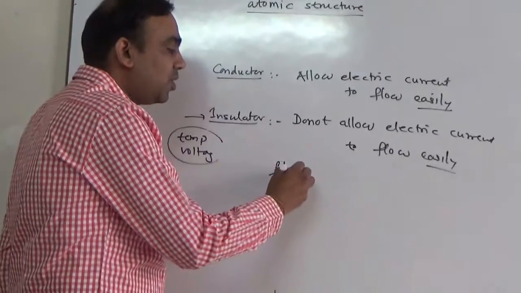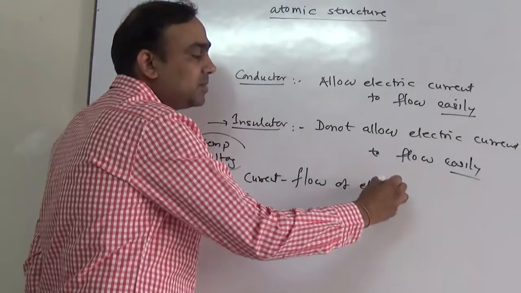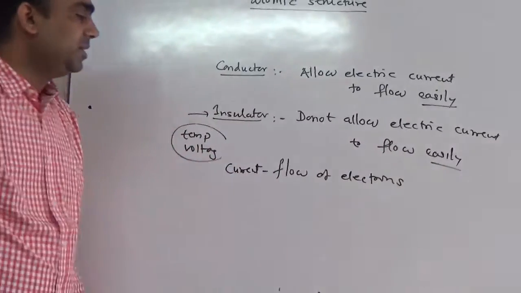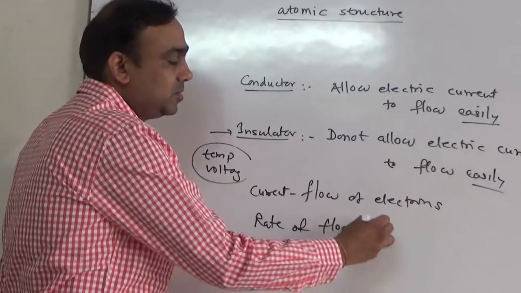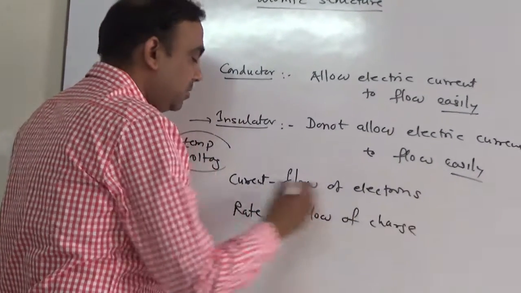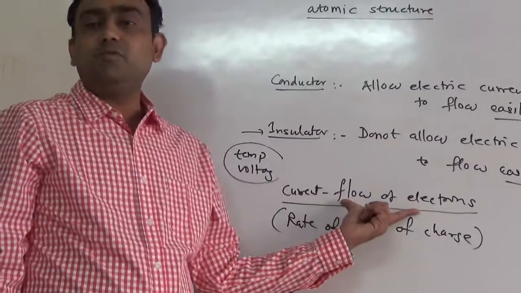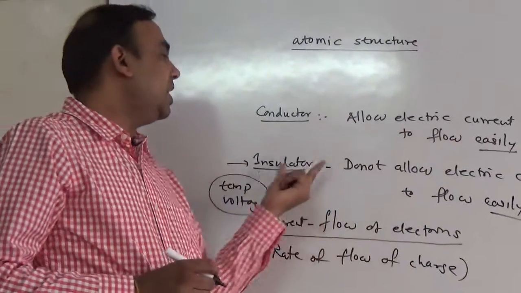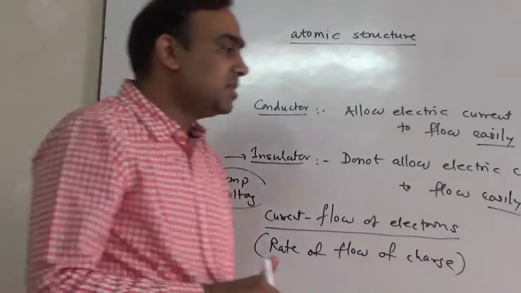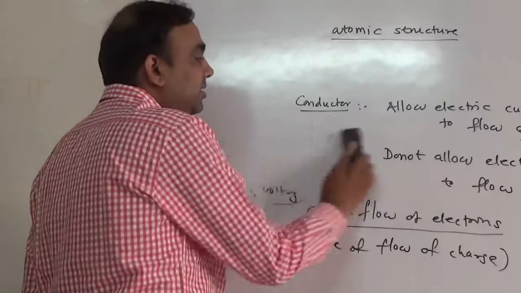Basically current is a flow of electrons. Later on, more technically speaking, it is a rate of flow of charge. Okay, we'll come to the technical points later on. So as far as basic concept is concerned, current is a flow of electrons. Now how conductors allow electrons to flow easily and how insulators do not allow, that we'll discuss. Again, the origin goes into the atomic structure and outermost electrons, we can say.